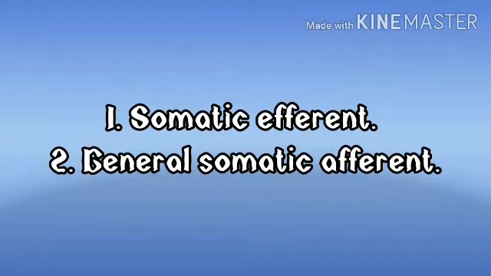It divides into two: the somatic efferent and the general somatic afferent. The somatic efferent is concerned with the movement of the eyeball through the superior oblique muscle, and the general somatic afferent carries proprioceptive impulses from the superior oblique, which are relayed in the mesencephalic nucleus of the fifth cranial nerve.